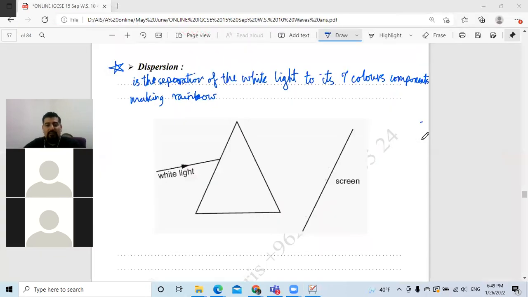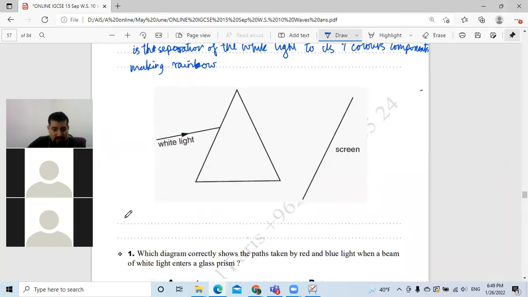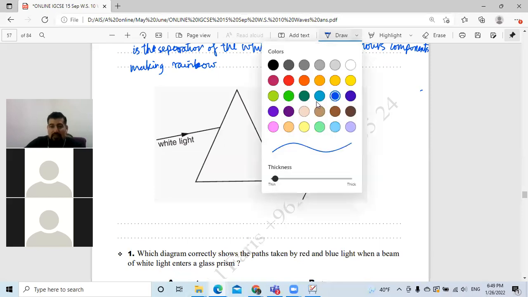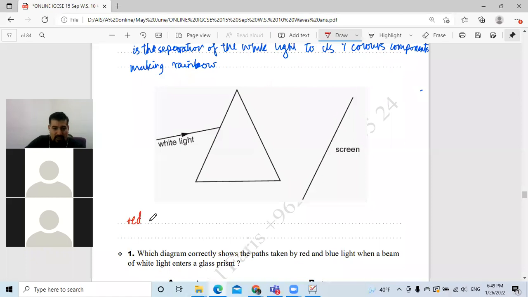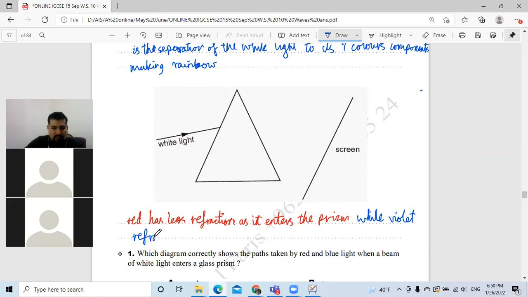Tamam? Let's go back. We have to know that, I'm going to write this down here: red has less refraction as it enters the prism, while violet refracts more. Refracts more. Tamam? Good.